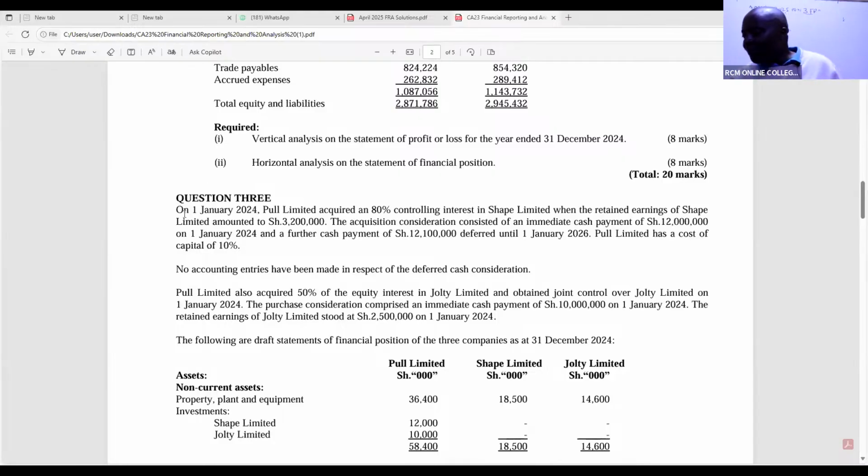So come here. On 1st January 2024, Pool Limited acquired 80% controlling interest in SHAPE. SHAPE is the one that we're interested in, when the retained earnings of SHAPE was this. The acquisition consideration consisted of an immediate cash payment, 12 million, paid by the parent. Parent is, in this case here, Pool. And then we have on 1st January 2024, a further cash payment of 12.1 million deferred until future. And the cost of capital is 10%.